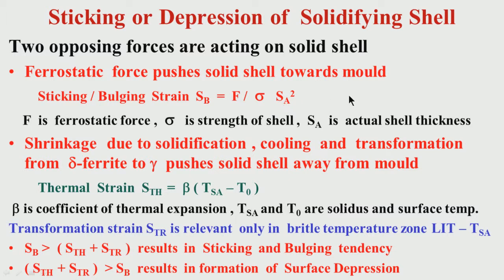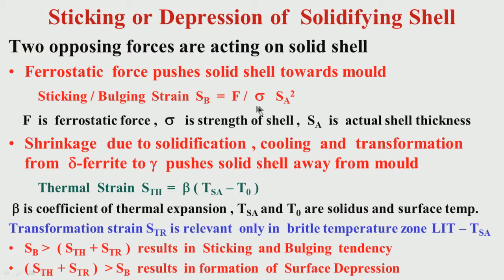thickness. I have mentioned to you that the shell thickness depends on what? The actual shell thickness depends on the extent of microsegregation. If you have more microsegregation due to phosphorus or due to sulfur, then the shell thickness is lower and the mushy zone is wider. So, if the actual shell thickness is narrow, then also there is a possibility of sticking or bulging strain.